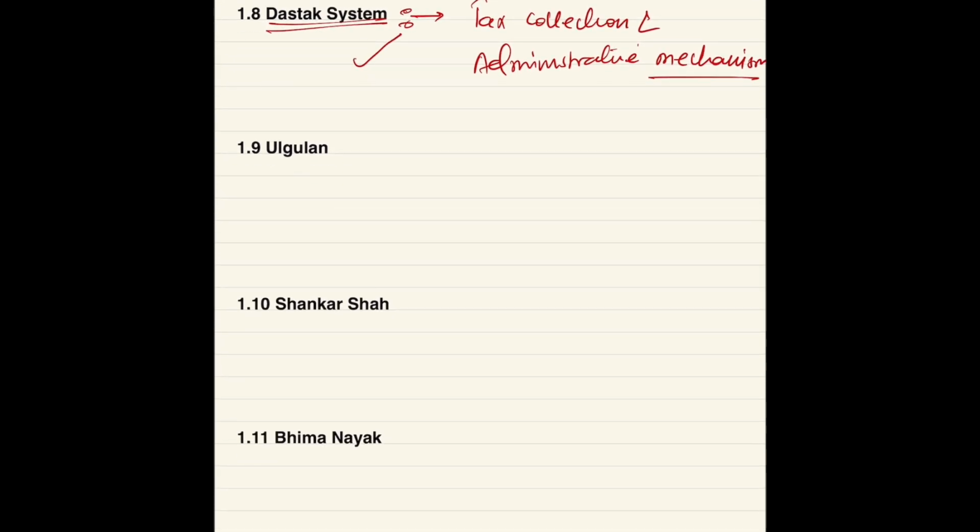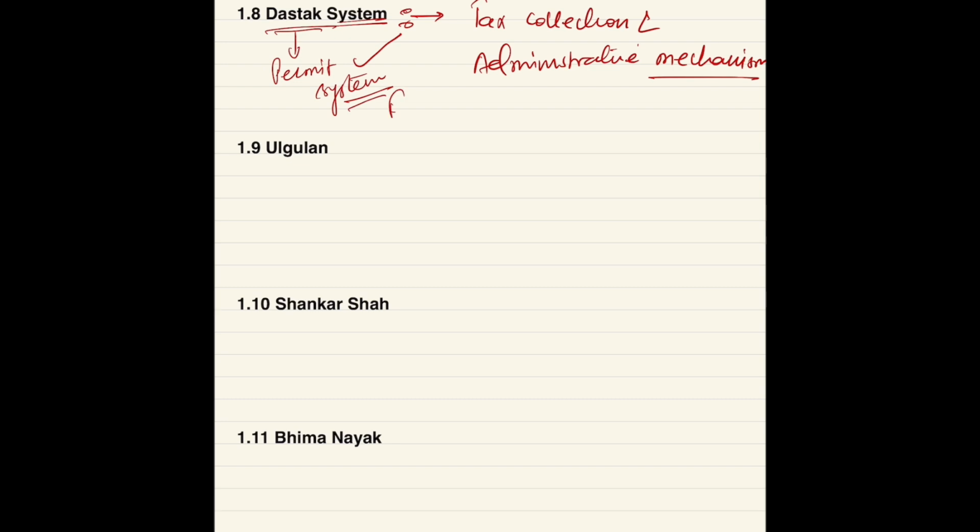Okay, apart from this, these Dastak officers had some judicial and law enforcement power also, within their jurisdiction. And there is one more meaning of Dastak, that is permit. Okay, Dastak means permit system.